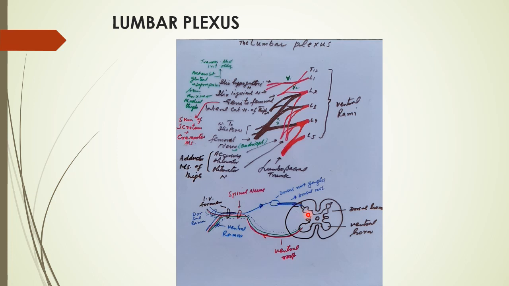Laminae 1 and 2 receive temperature and pain sensation, then 3 receives temperature and pain, and then the large globular head, which is lamina 4, receives touch, pressure, and vibration impulses. Laminae 5 and 6 receive the proprioceptive impulses from the joints, or deep joint sensation, or myotendinous junction. So there are 6 sensations received through the dorsal root.